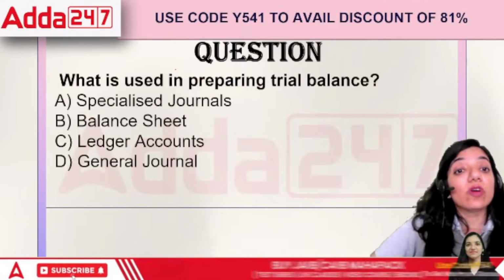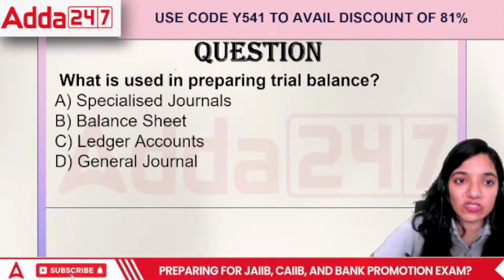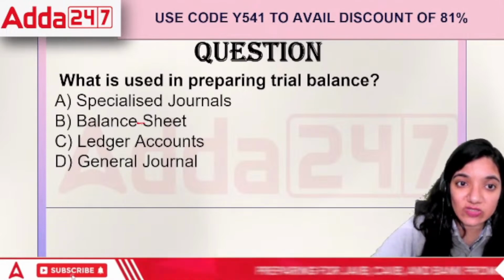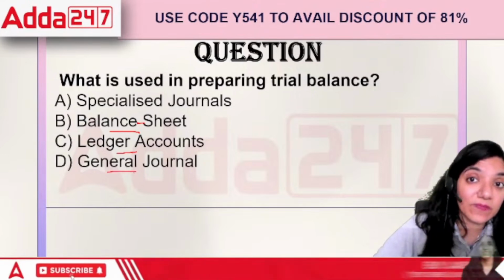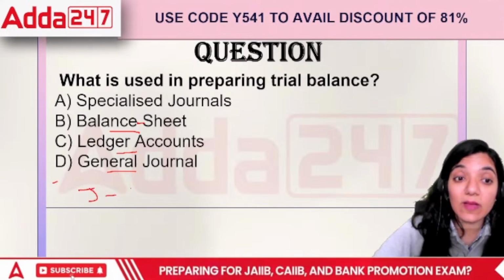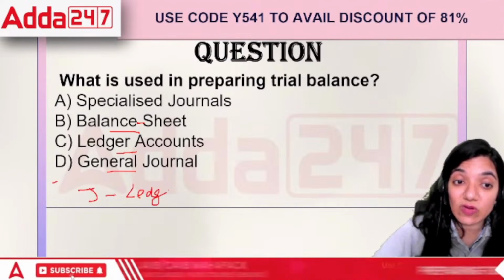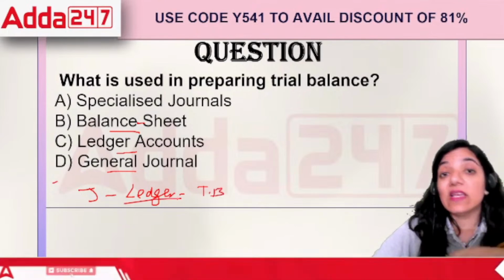Next question. What is used in preparing a trial balance? If I am preparing a trial balance, are we using the specialized journals? Are we using the balance sheet, ledger, or general journal? See, first of all, we prepare the journal. So yes, we are using the journal, but then we prepare the ledger as well. So after preparing the ledger, we prepare the trial balance. In this case, the point would be ledgers.